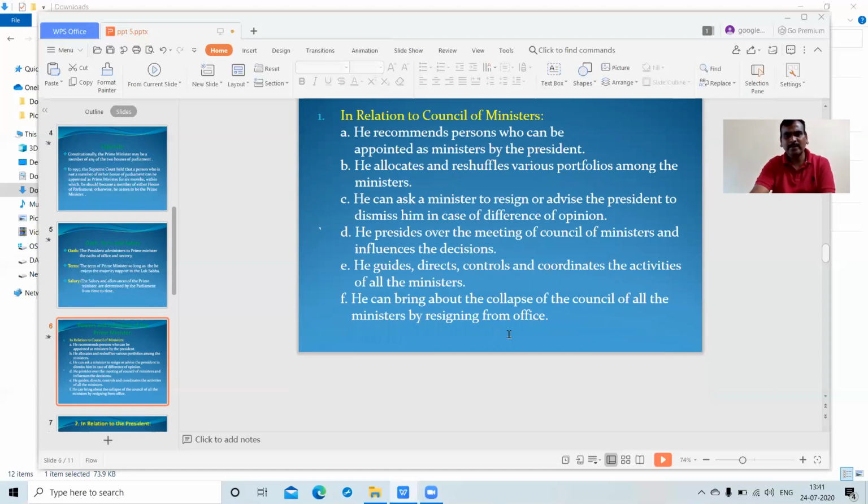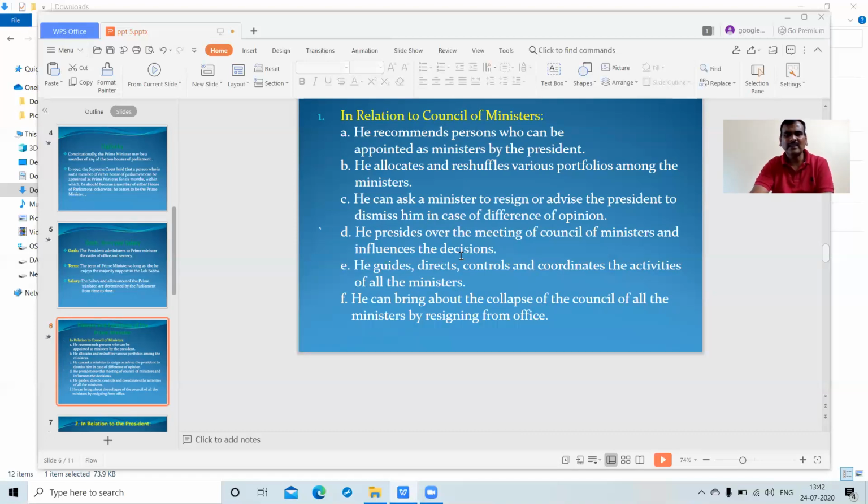And next, the powers and functions of the Prime Minister of India. The Prime Minister is focused on in Constitution Articles 74, 75, and 78. These are the main articles related to the Prime Minister of India directly.